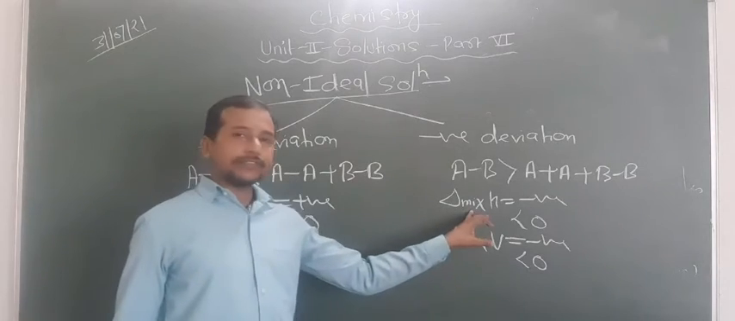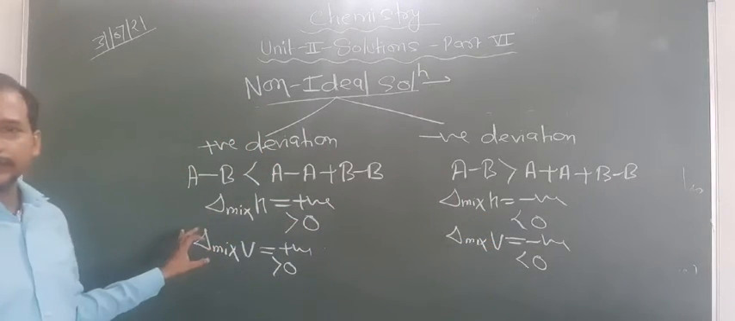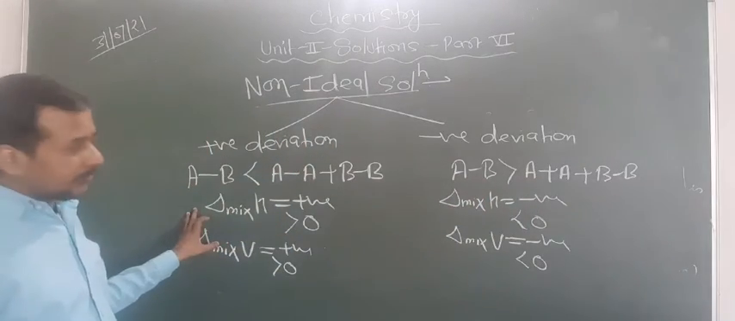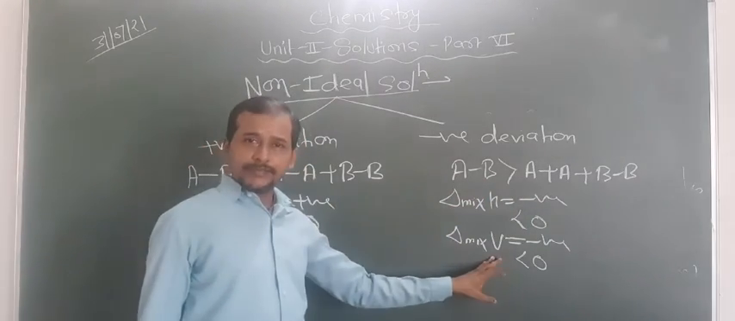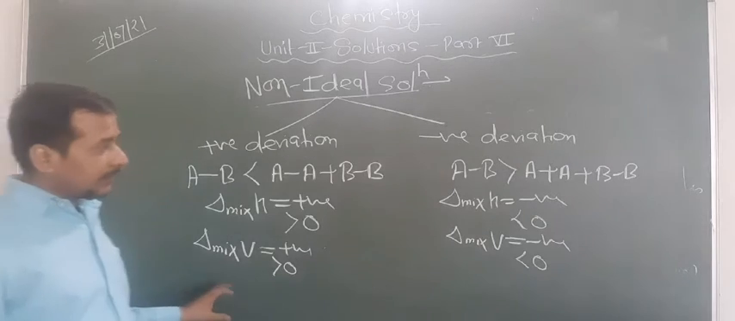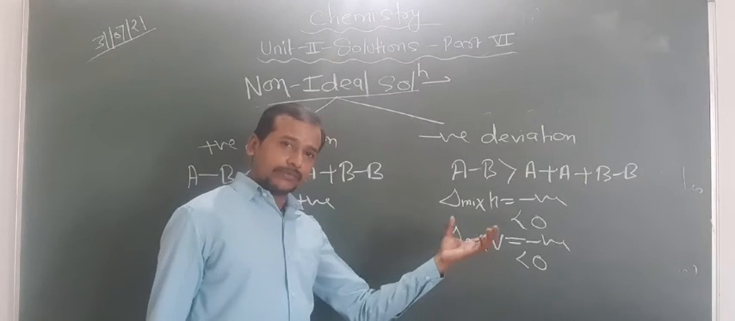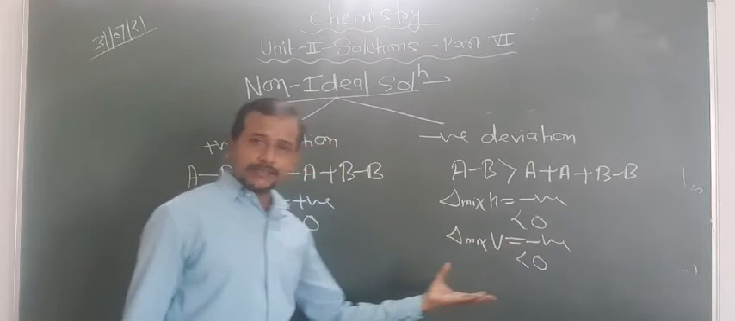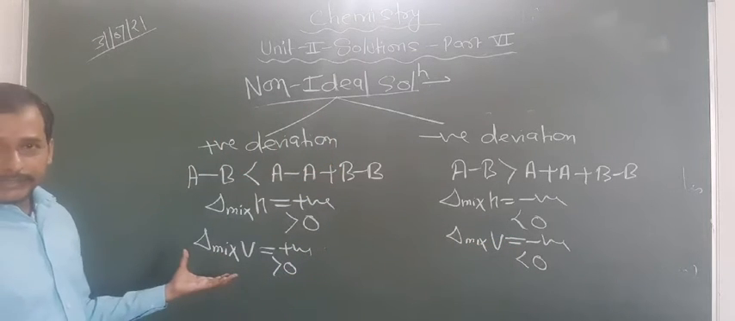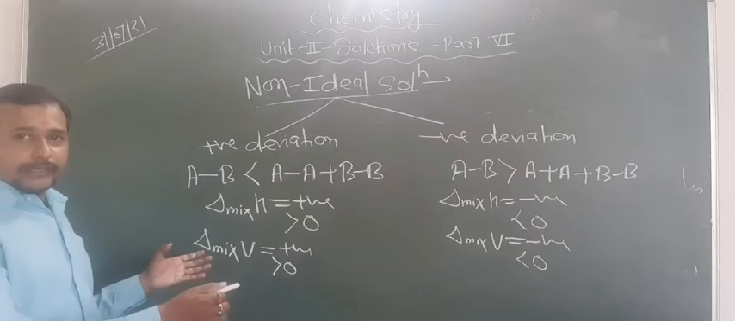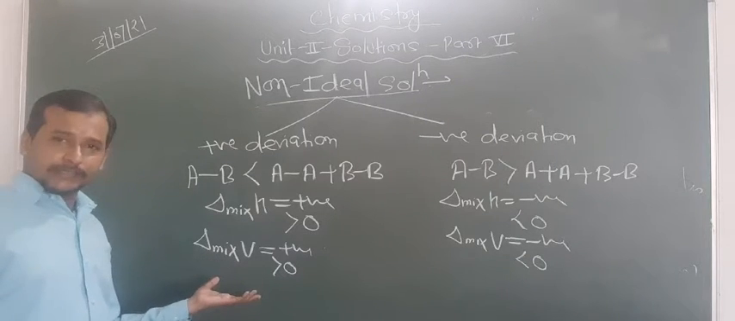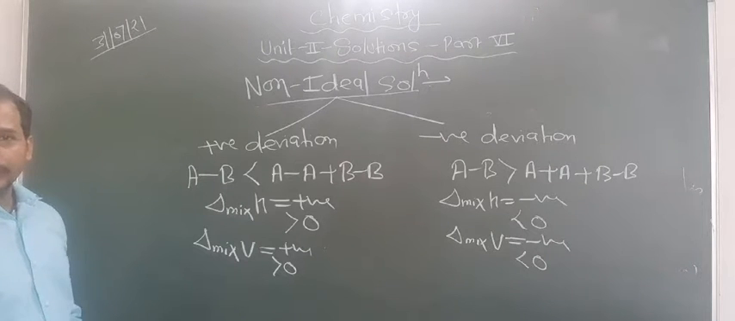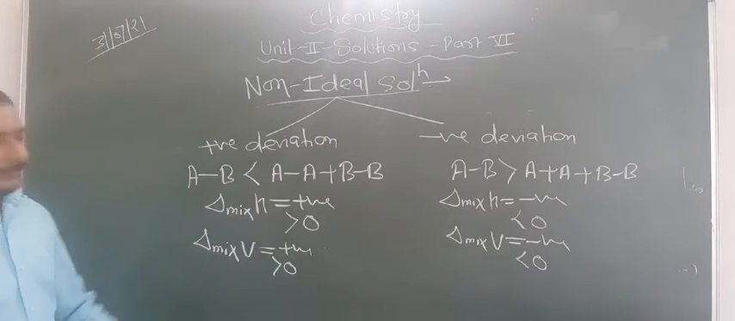So solution enthalpy is 0, solution enthalpy is negative, solution enthalpy is positive. Okay, solution volume is negative, solution volume is positive. Here more interactions, so that's why molecules come closer to each other, and hence the volume decreases. Here the interaction is weak, that's why molecules are far apart, that's why volume increases. So these are some basic facts about the difference between positive deviation and negative deviation.